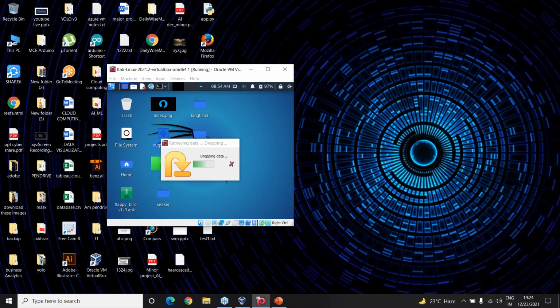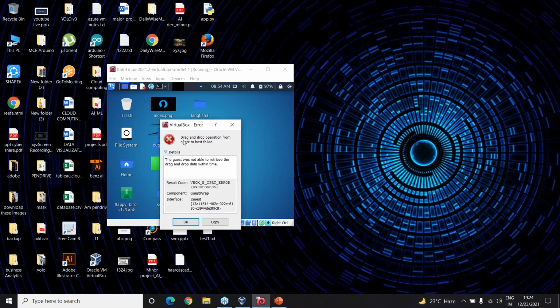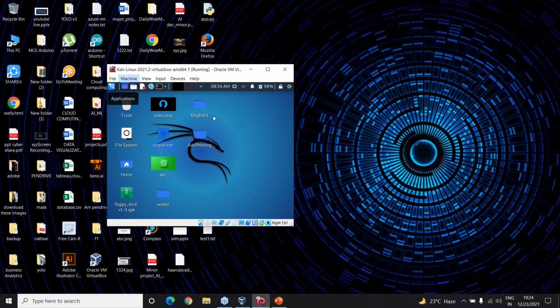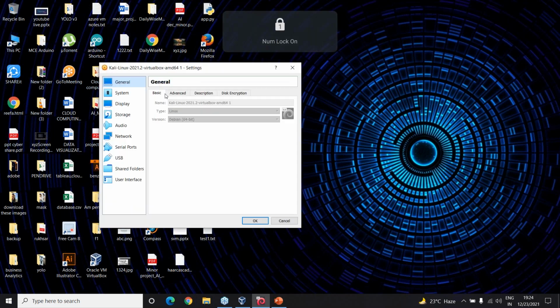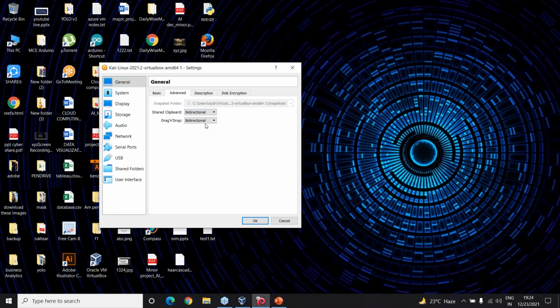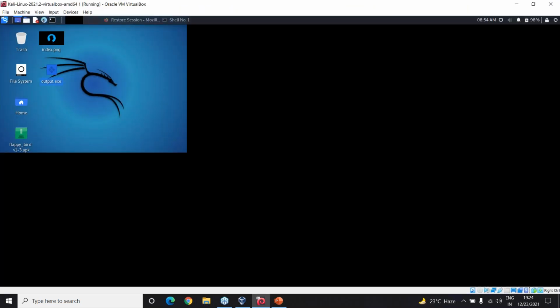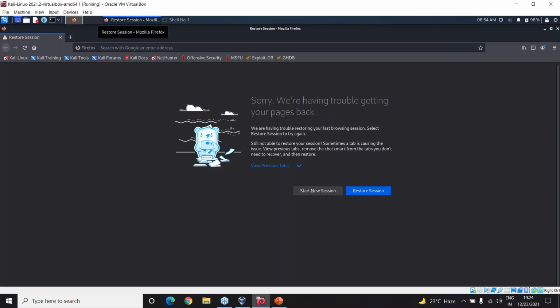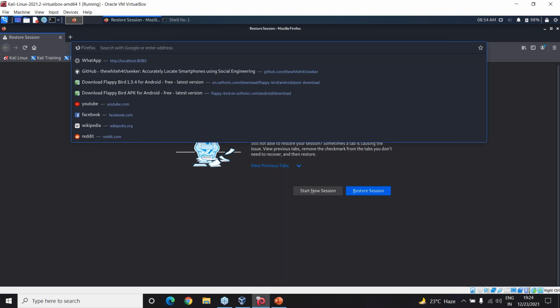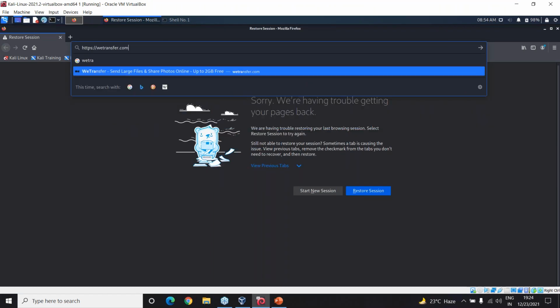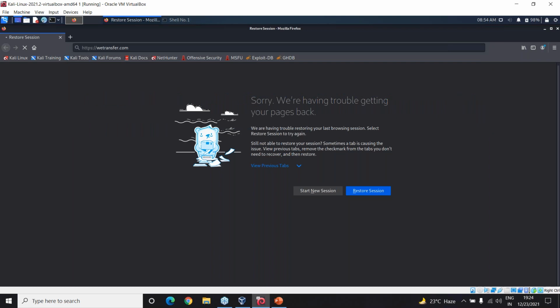Okay, it says receiving and dropping data. Okay, drag and drop operation from guest to host failed. I think in the settings we have to enable this advanced option. Yeah, there is a drag and drop bidirectional option. Still don't know why it failed. So what I will do is go to Mozilla Firefox. There is something called vTransfer, which we will use for creating a link.